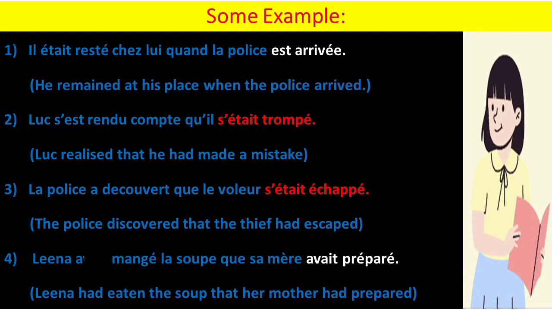So that's why we are conjugating préparer with the auxiliary avoir in imparfait form for plus-que-parfait. And the second action is Lina had eaten the soup. This is the second action of this sentence, and that we are conjugating in passé composé.